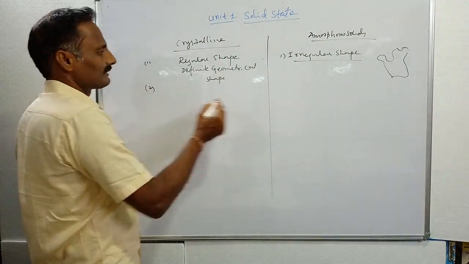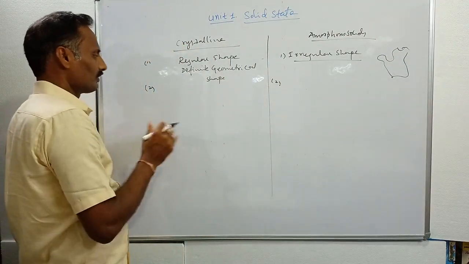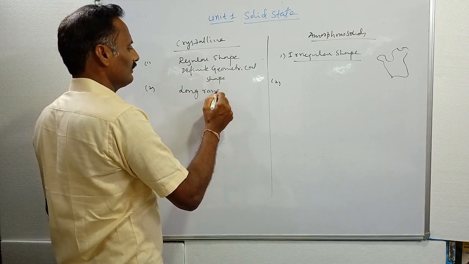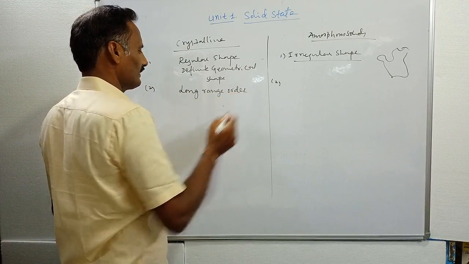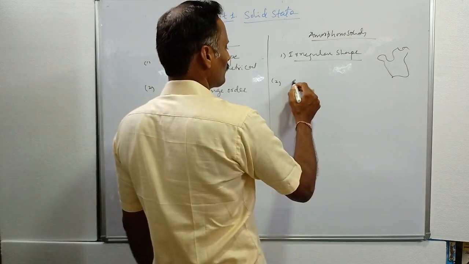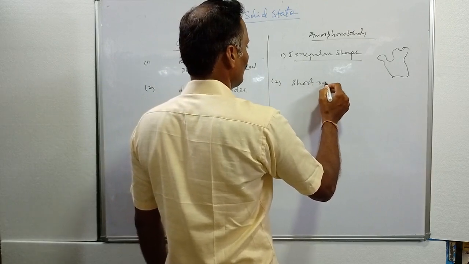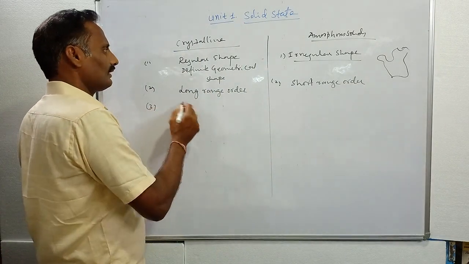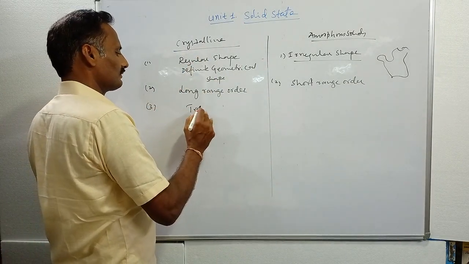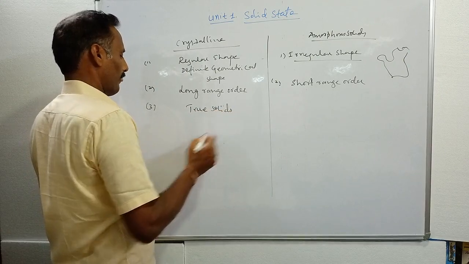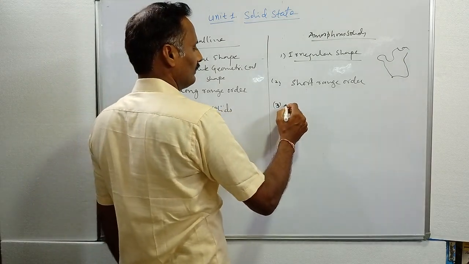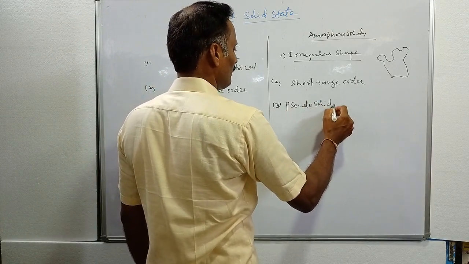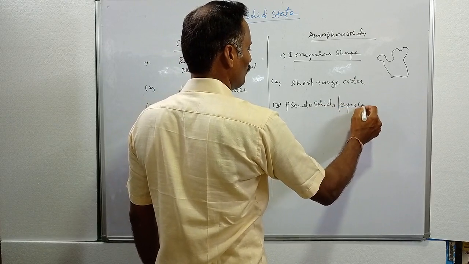Second, comparing crystalline and amorphous solids: crystalline solids have long range order, but amorphous solids have short range order. Third, crystalline solids are called true solids, and amorphous solids are called pseudo solids, also called supercooled liquids.